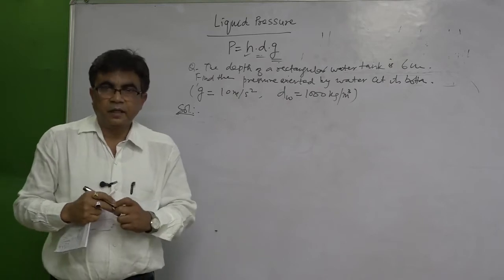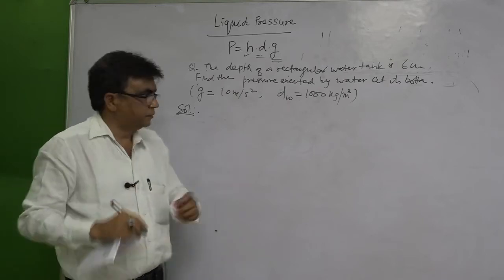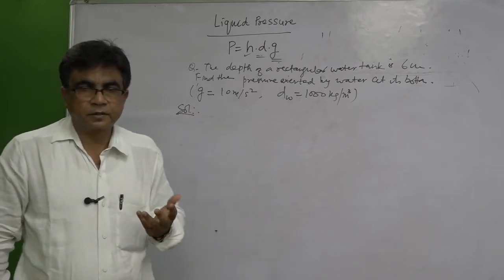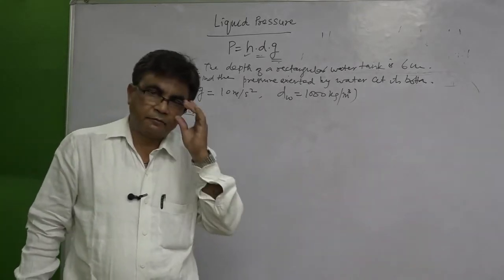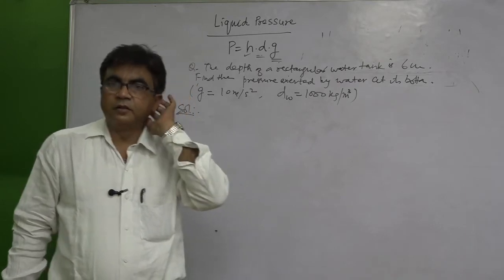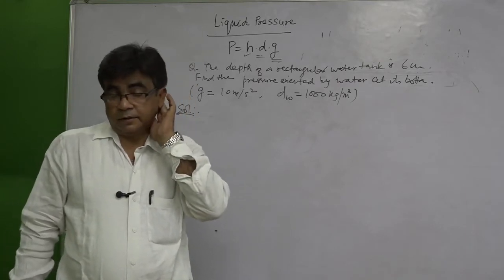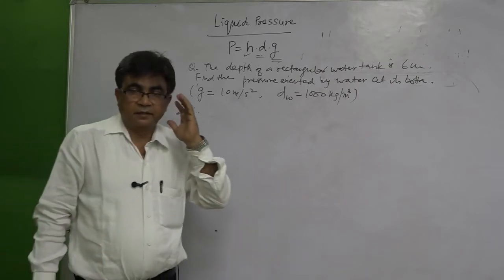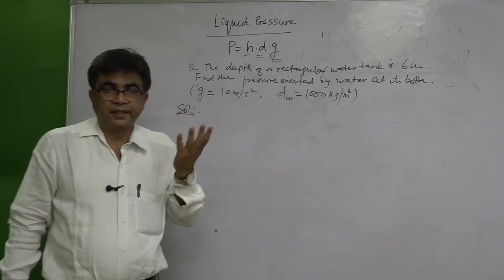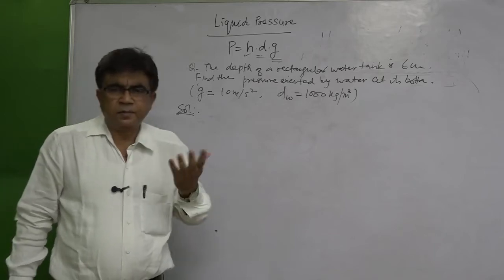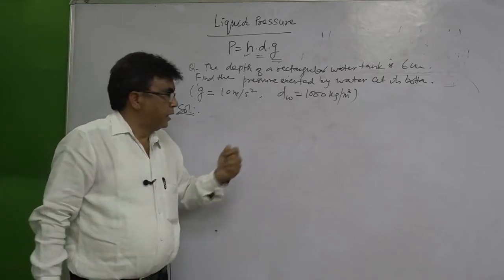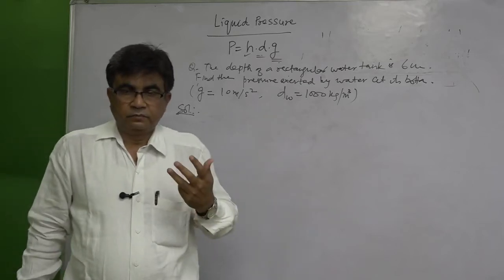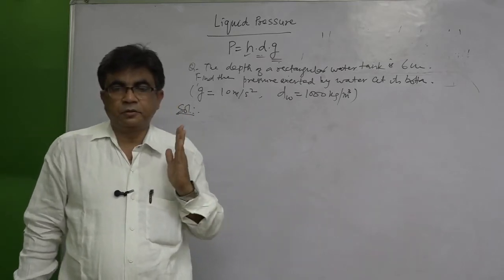Now, dear students, once again I would like to remind you, the value of g may not be given also. It is not necessary that whenever you ask a numerical, the value of g is given there. You have to keep in your mind the value of g, either you can take 9.8, or you can take approximately 10 also. And sometimes the density of water also may not be given. That also you should know.